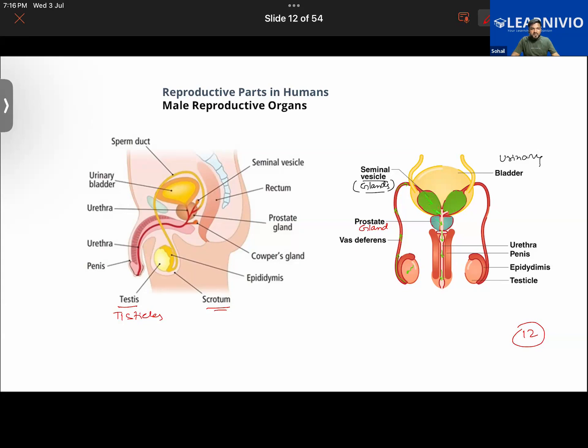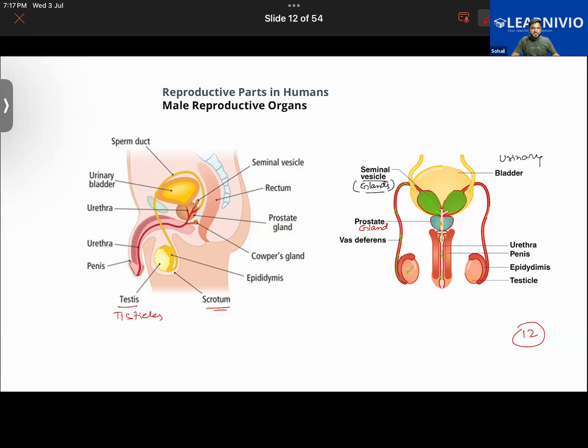Very good. Then do tell me that mucus will be secreted by prostate gland or seminal vesicle. Seminal vesicle. Very good. And zinc and citric acid? Prostate fluid, in the prostate gland. Very good.